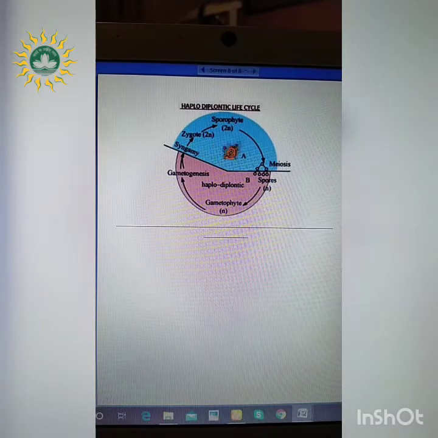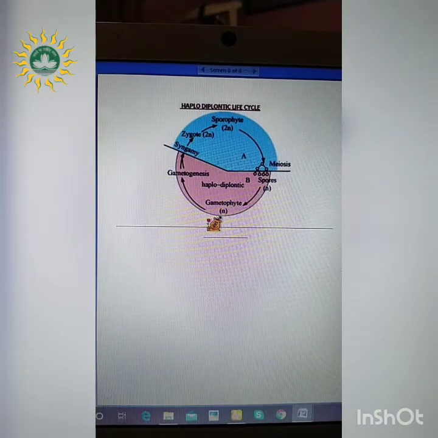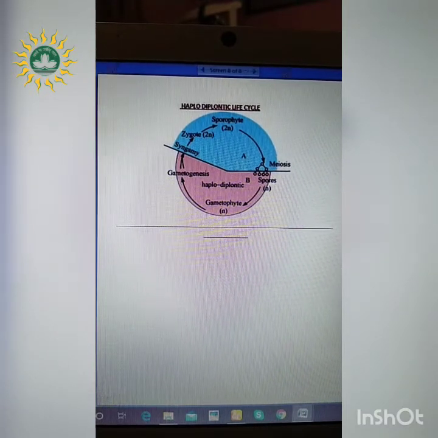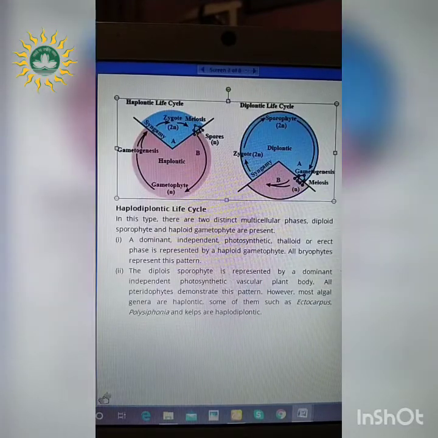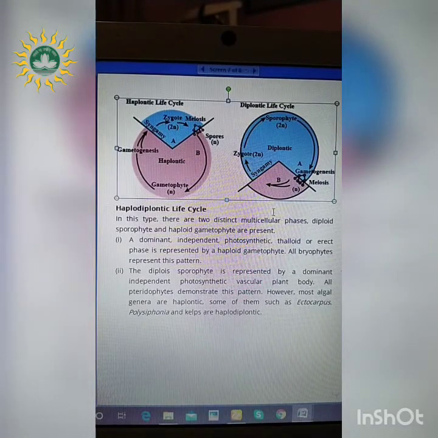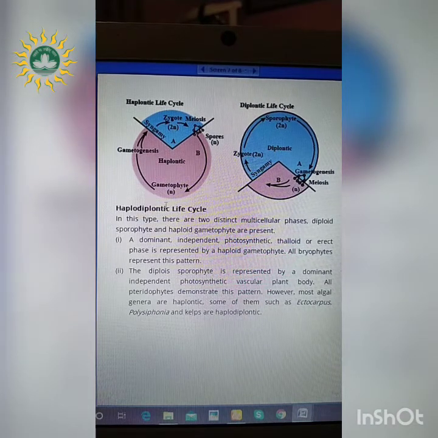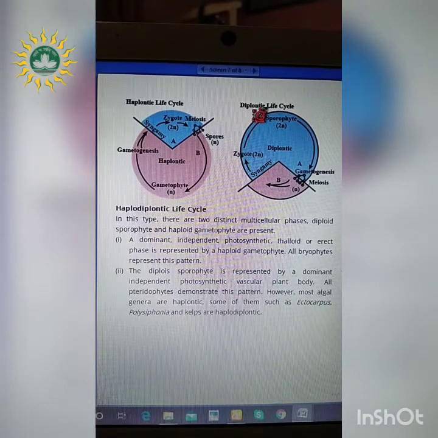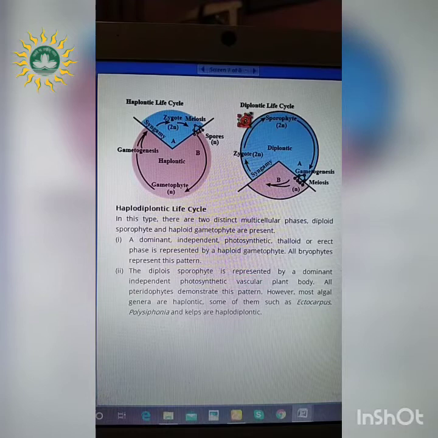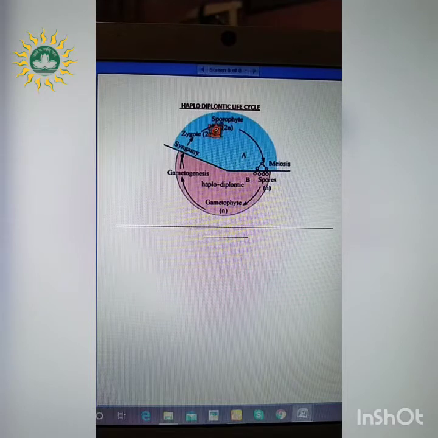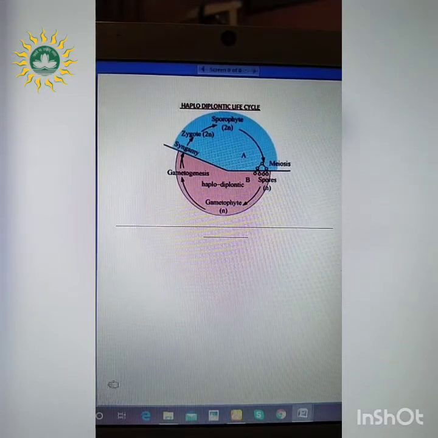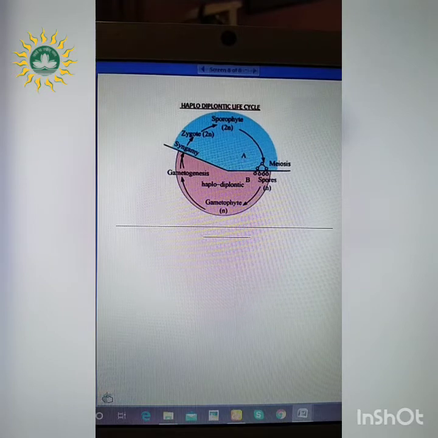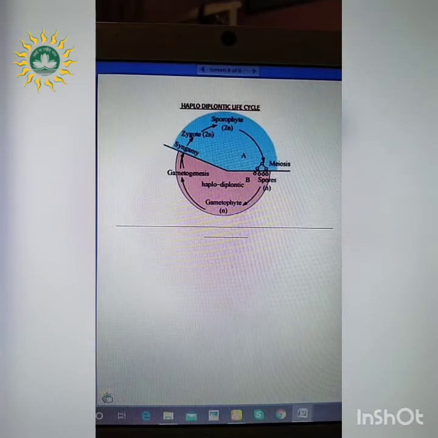This 2N undergoes meiosis and again forms the spores which are haploid in nature, which ultimately results in the gametophytic plant body. So in the previous 2 diagrams, the organisms had only one type of plant body. If they have the gametophytic plant body, they have the haplontic life cycle, whereas some plants, if they have the sporophytic plant body, they have the diplontic life cycle. But in this case, the organisms have both sporophytic as well as gametophytic plant bodies, and as a result the haplodiplontic life cycle takes place.